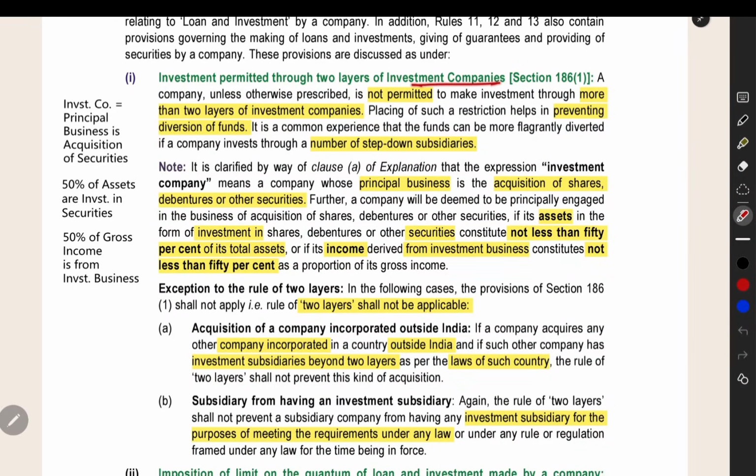First, understand what is an investment company. Investment company means the main business of the company is to make investment and acquire the securities. 50% of its asset will be in securities, and then 50% of its gross income will be income from the investment business. So, such a company is an investment company, and we can keep only two layers of investment company for doing investment. If we are keeping more than two, it is not allowed.